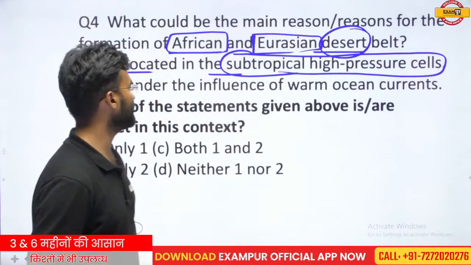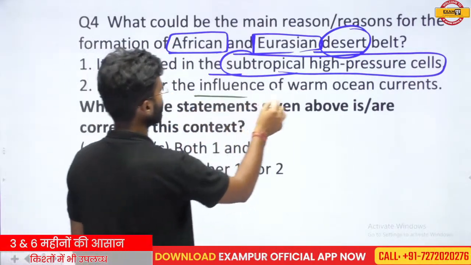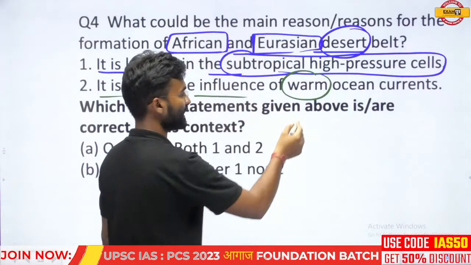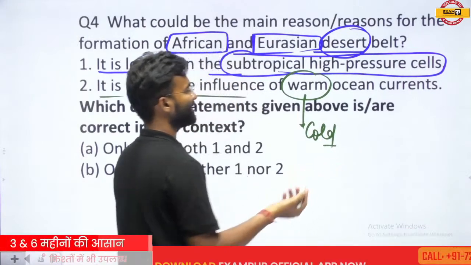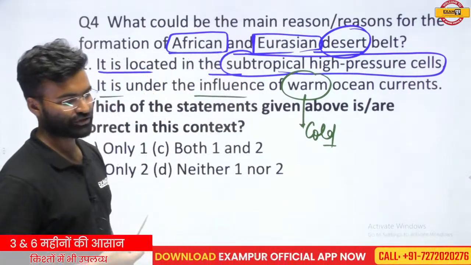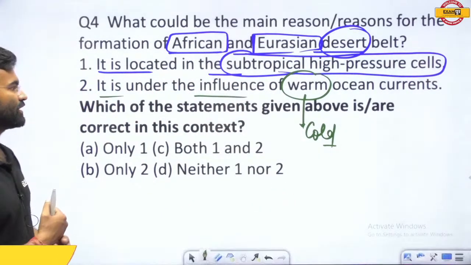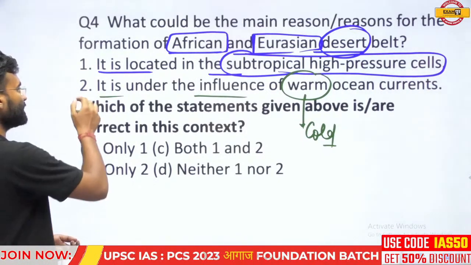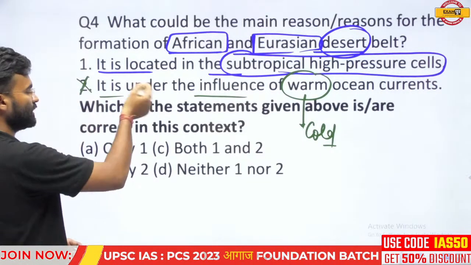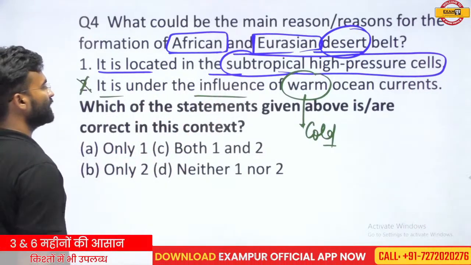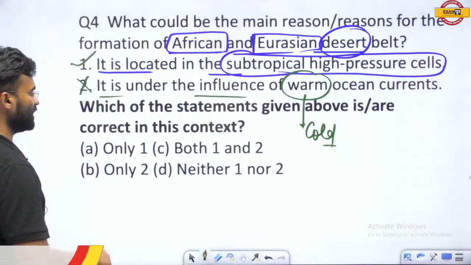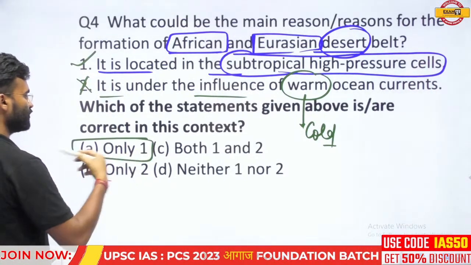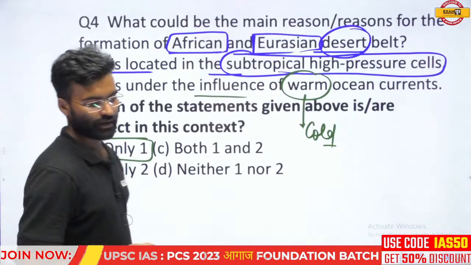The second statement is it is under the influence of the warm current. No, this is under the influence of the cold current, because the cold oceanic currents are responsible for desert formation, not the warm oceanic currents. So the second statement, I am confident, is a wrong statement. The first statement is the correct statement. On the basis of this, you can give the answer only 1.